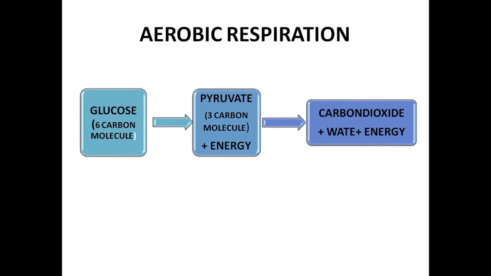Let's take the example of photosynthesis itself. In the first slide we saw how glucose is synthesized, right? So just try to recall the formula for glucose. Yes, the formula is C6H12O6.